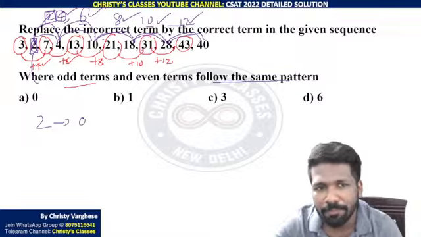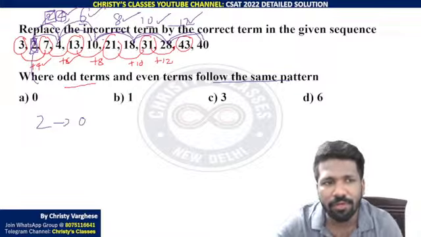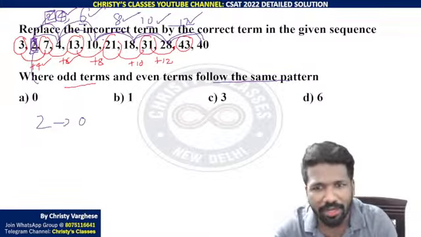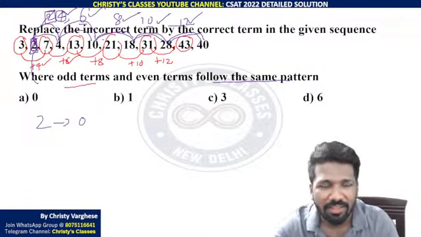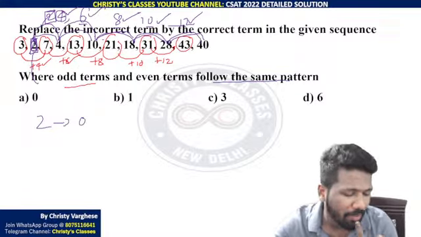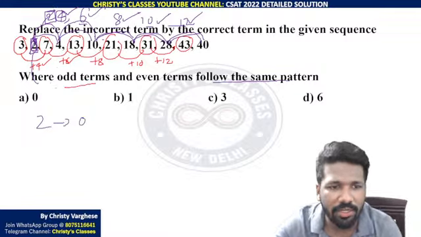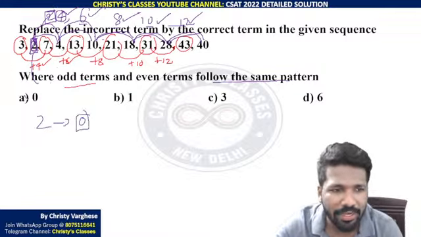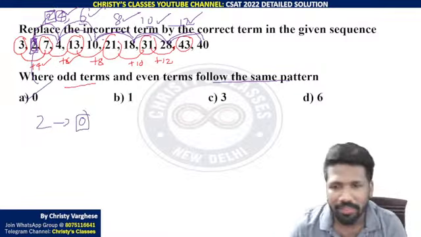The question is asking to replace the incorrect term. The incorrect term was 2. Replace it. Don't tell 2 is the answer. If you replace 2, what is the correct term? The correct term is 0. So 0 is the answer. Hope that is clear to all of you.